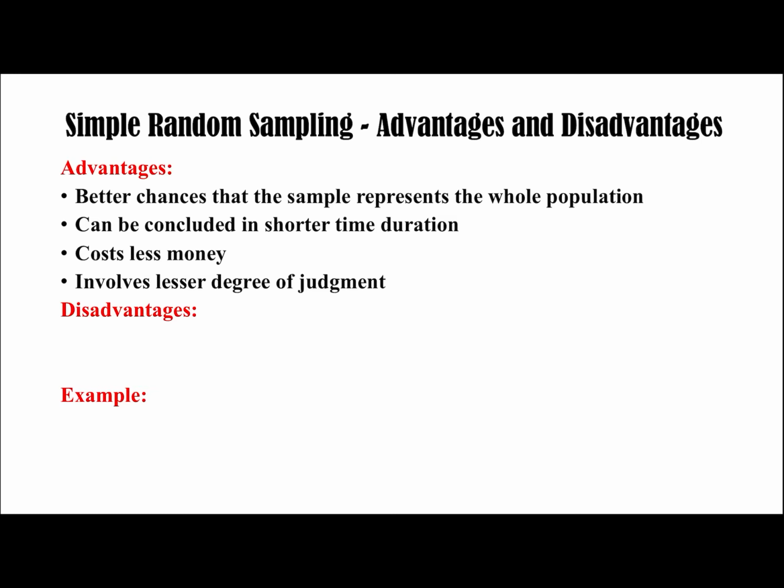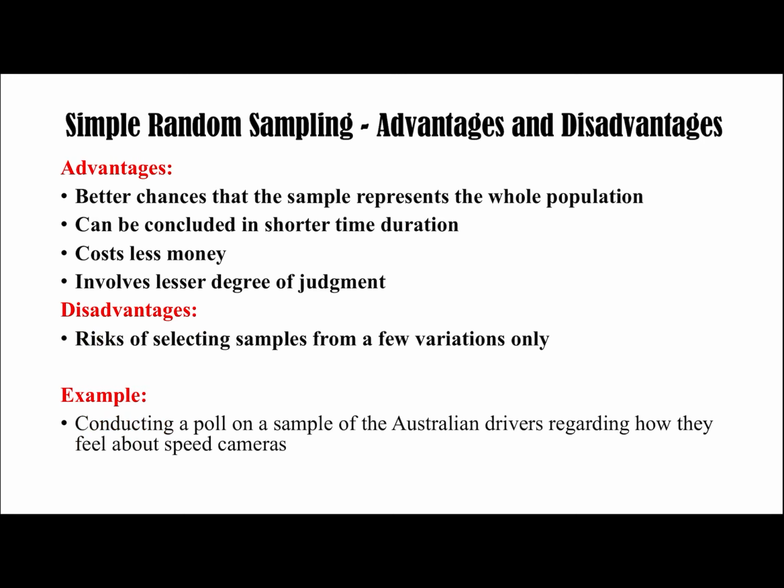Disadvantages: risk of selecting samples from few variations only. For a large population, it is possible that we miss out on a particular group. Example: conducting a poll on a sample of Australian drivers regarding how they feel about speed cameras.